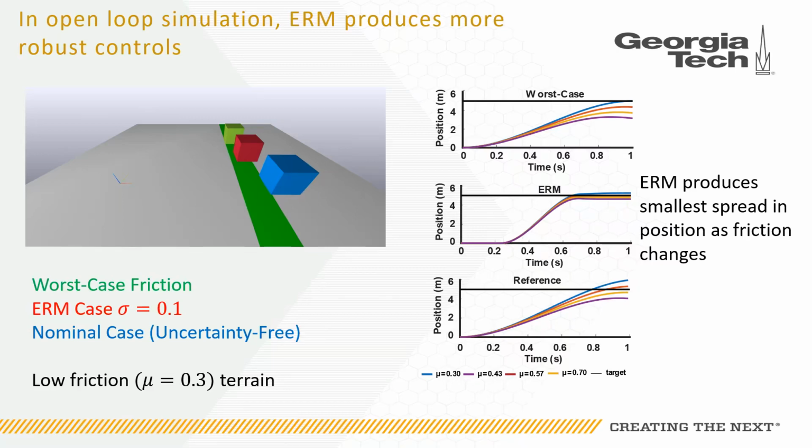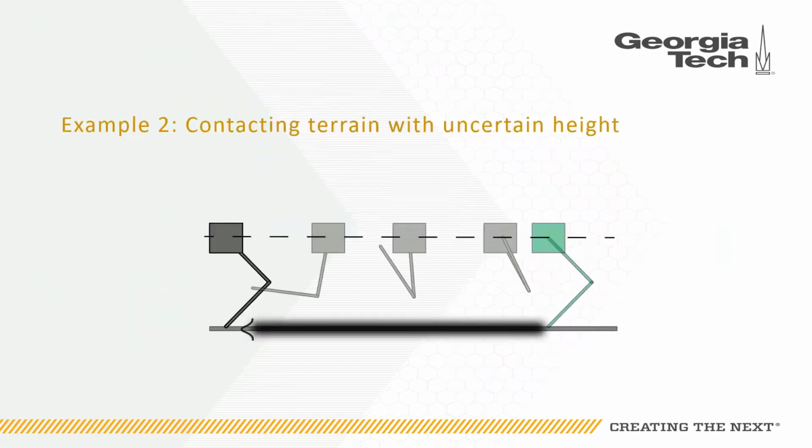To us, this indicates that the ERM controls are more robust to variations in friction coefficient compared to the worst case and reference trajectories. In our second example, we have a cart that is constrained along a horizontal frictionless track and must propel itself by using a 2-link pendulum to contact the ground.